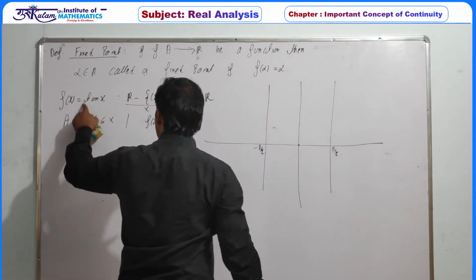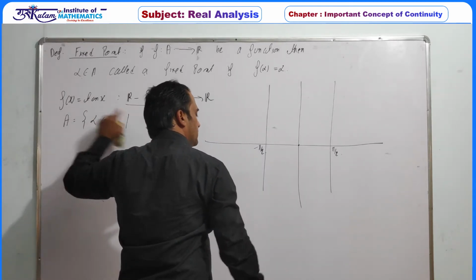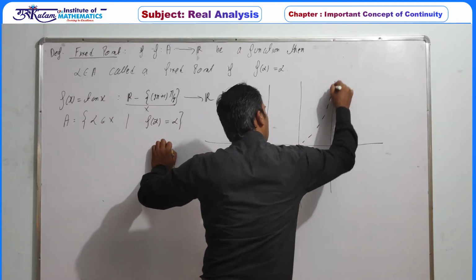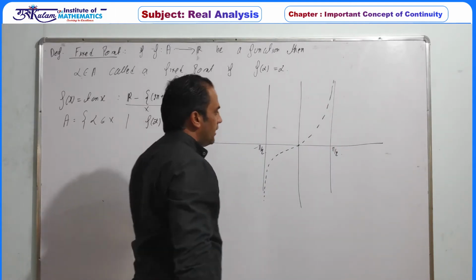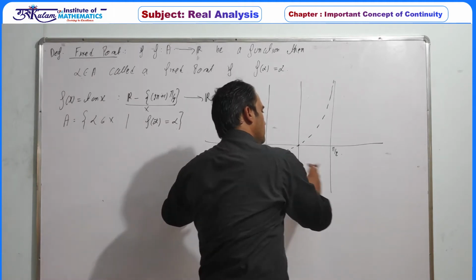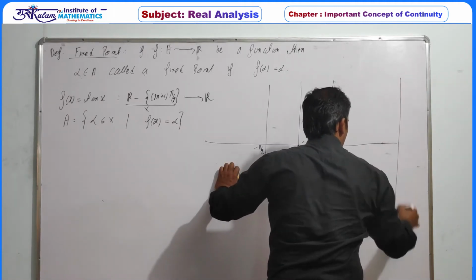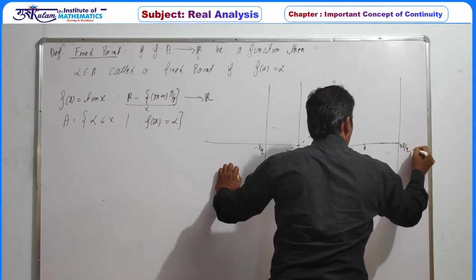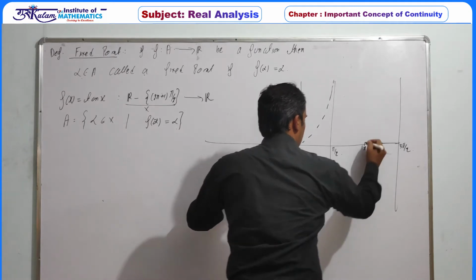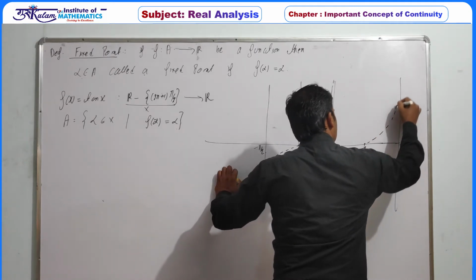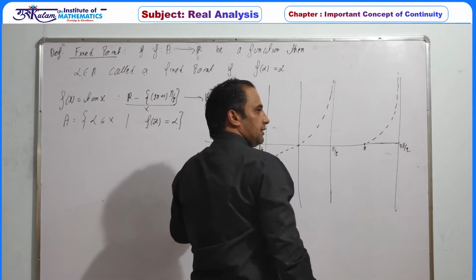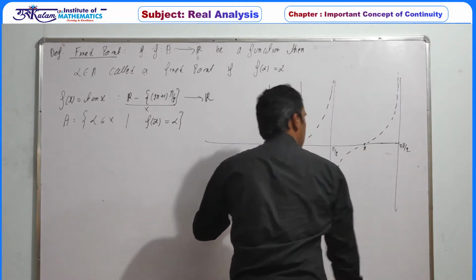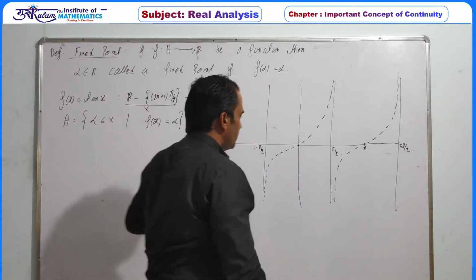As x tends to minus pi by 2, tan of x tends to minus infinity. Since tan of x is periodic, the same graph is repeated. Say this point is pi and this is 3 pi by 2; at pi the value is 0, as x tends to 3 pi by 2, tan x tends to plus infinity, and as x tends to pi by 2 from the right-hand side, tan of x tends to minus infinity.